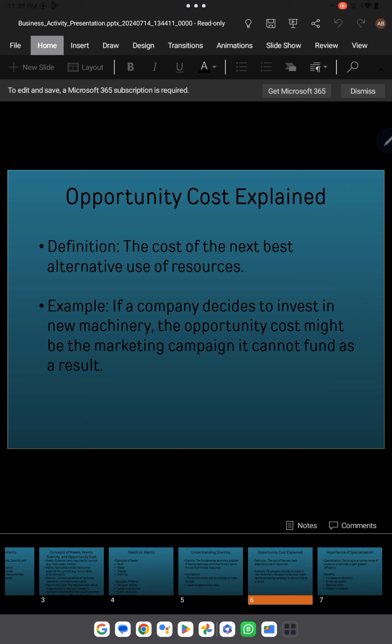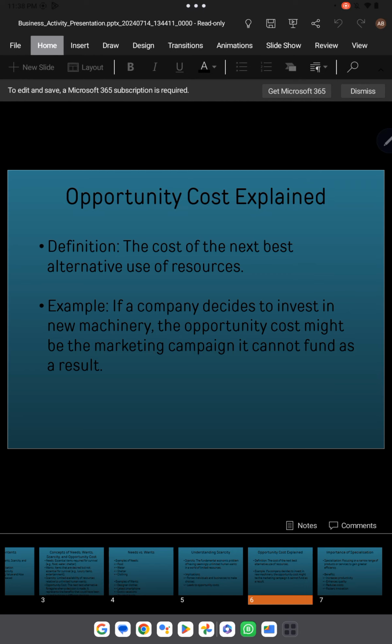They have to choose between the two. Maybe installing the new machinery is more compulsory and more important, so they left the marketing campaign. The marketing campaign would be the opportunity cost because it's the foregone choice, and they selected the best alternative, which is the new machinery.